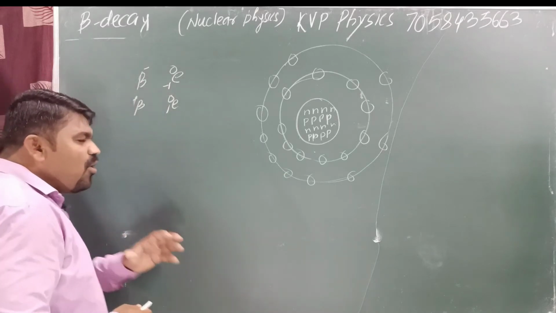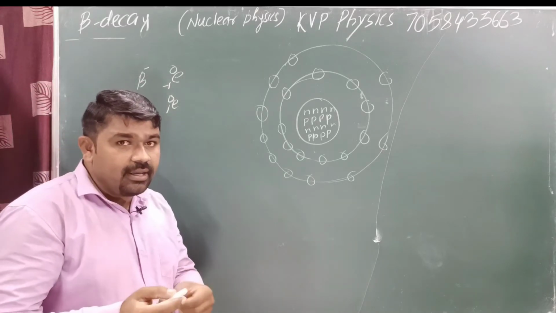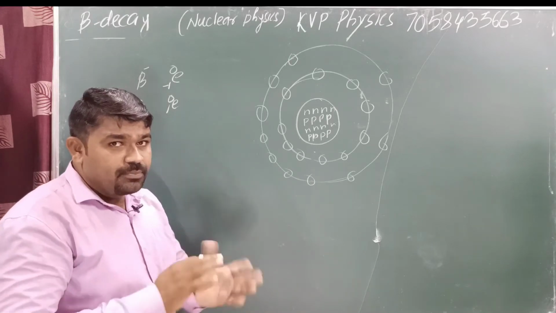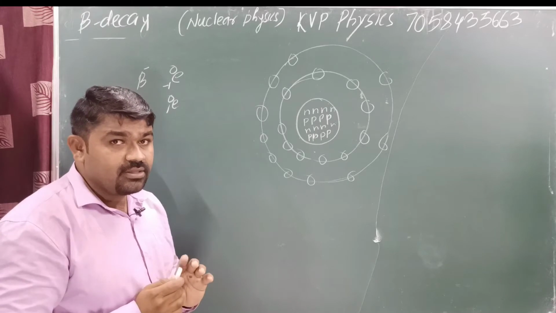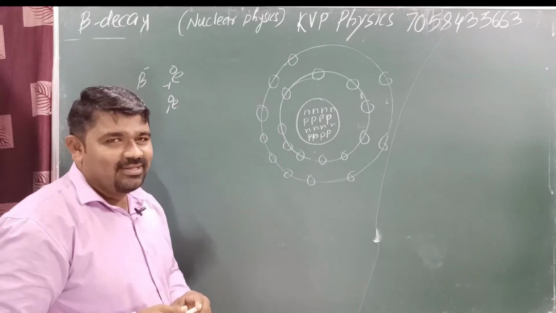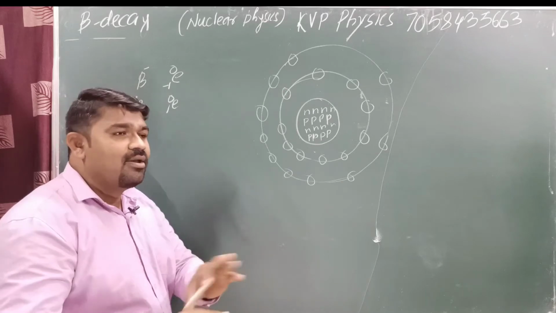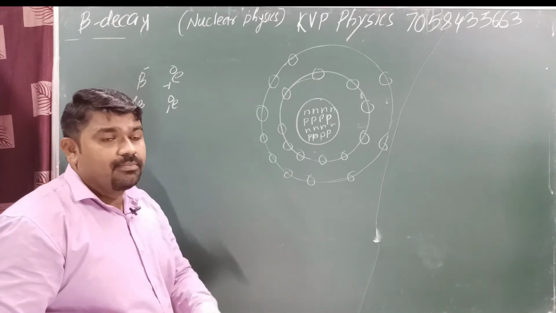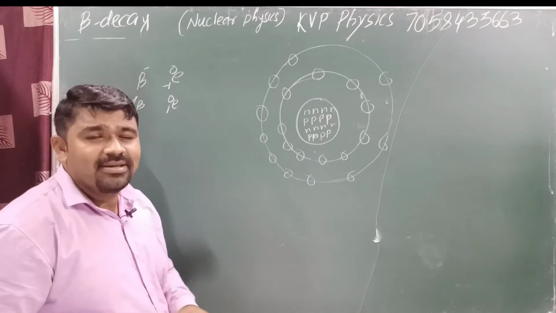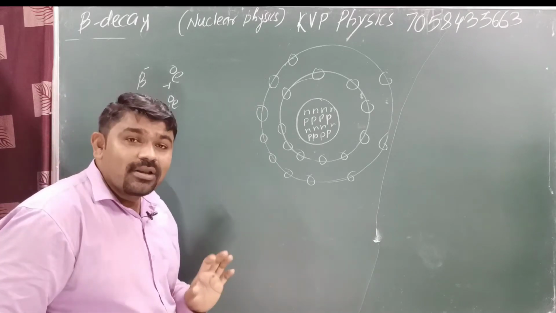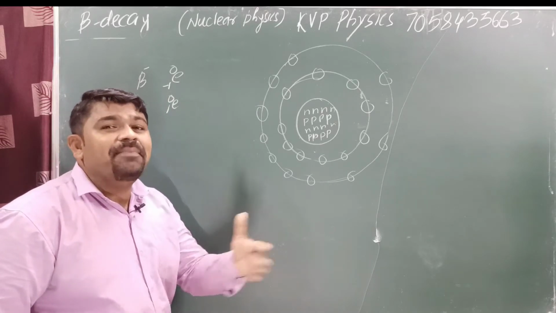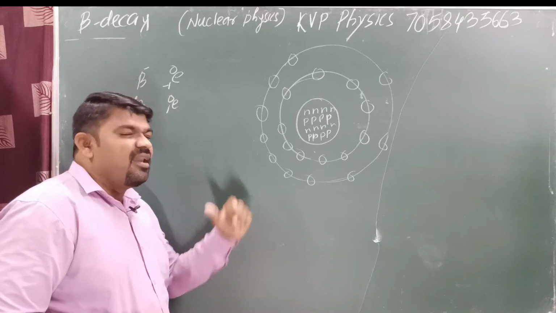We know that continuously proton is converted into neutron and neutron is converted into proton. This is a continuous process. Yes or no? But here pi mesons are involved in this case. The proton is converted into a neutron with a pi plus, a neutron is converted into a proton with a pi minus, and proton to proton conversion happens with a pi 0. In this nature there is no emission of any particles. Yes or no?